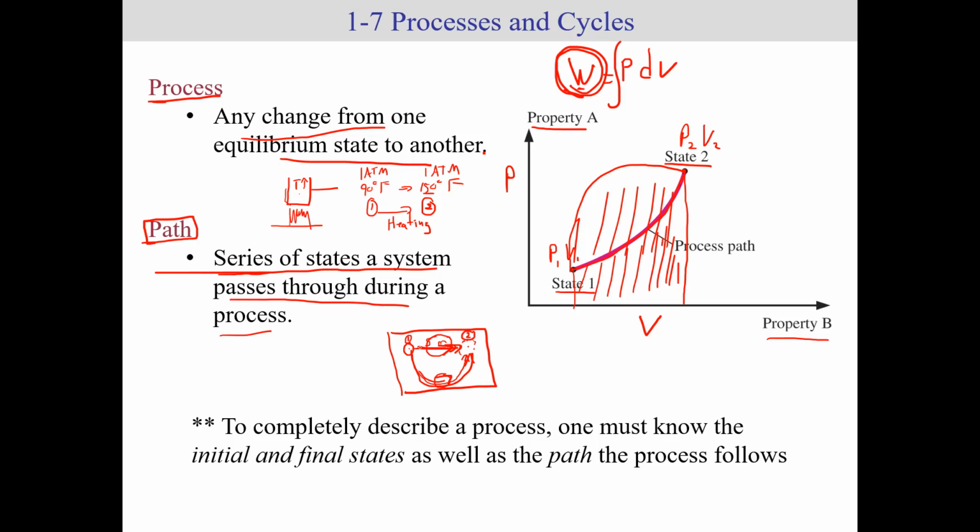So the state change, the actual linear distance between point 1 and point 2, the position change is the same, but the amount of work that it took to make it happen was different. So basically what this is getting to is that to completely describe a process, one must know the initial and final states, as well as the path the process follows. So it's important to know both of those concepts in order to completely describe a process.